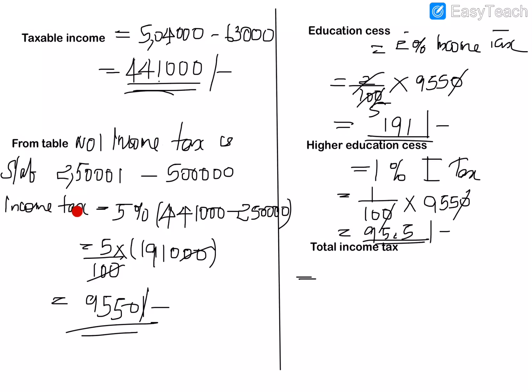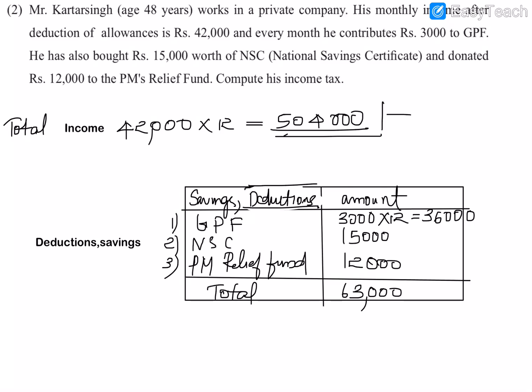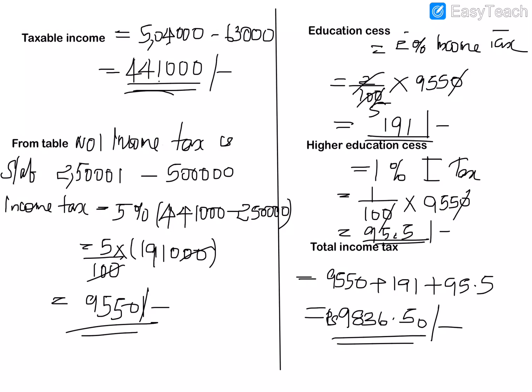Now we have to find the total income tax, which means we will have to add the income tax and the educational cesses. So income tax is 9,550 plus 191 plus 95.5. Adding all this, we get 9,836.50 rupees. So this is the total income tax this person has to pay. Mr. Khattar Singh has to pay this much amount as his income tax, 9,836.50.